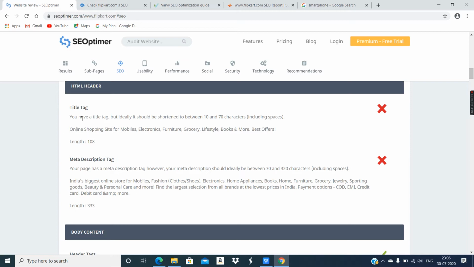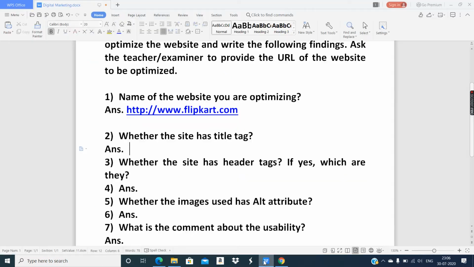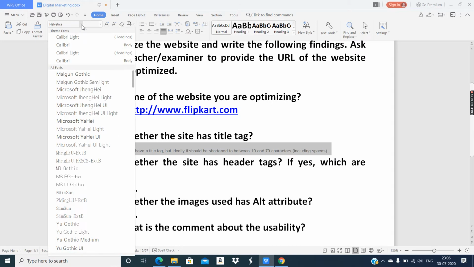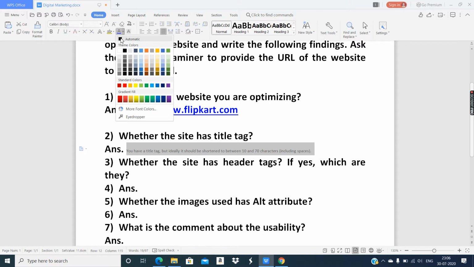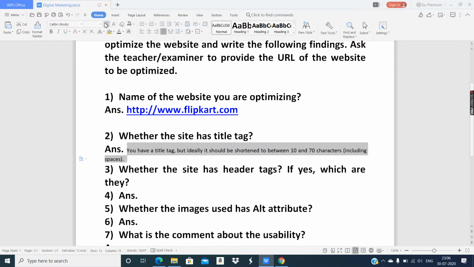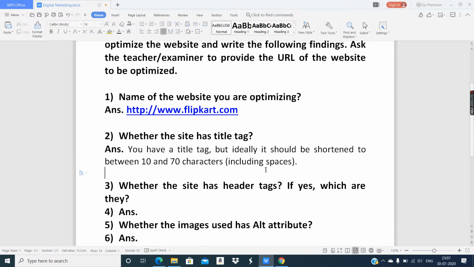Okay, so we will write in this manner. Can we copy paste? We can definitely copy paste, but you cannot copy paste in your journal, so you have to write. Calibri, black color. Right, all right. But you have to write in an exam also, you have to write in your answer paper.